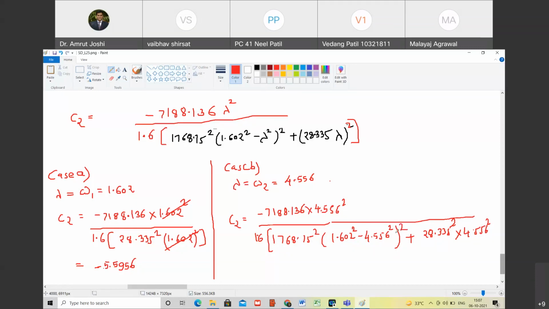That square plus 28.335 square into 4.556 square. So how much did you get? I got it as, I don't know if it is correct, check. I got it as minus 90.078 into 10 power minus 6. Is that right? I'm just checking.